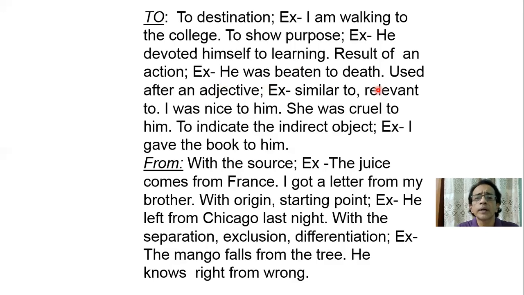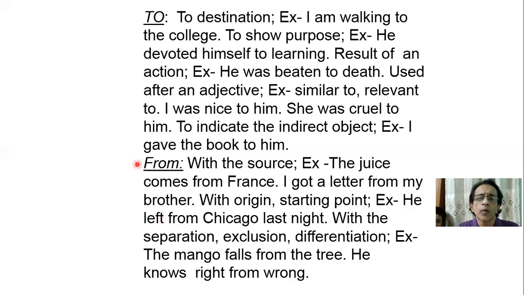And also, to is used after an adjective. Example, similar to, relevant to, I was nice to him, she was cruel to him. Cruel, nice, relevant, similar, all these are adjectives. To indicate the indirect object. Example, I gave the book to him. Then